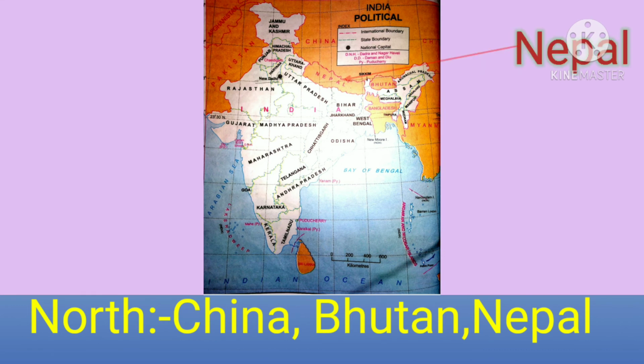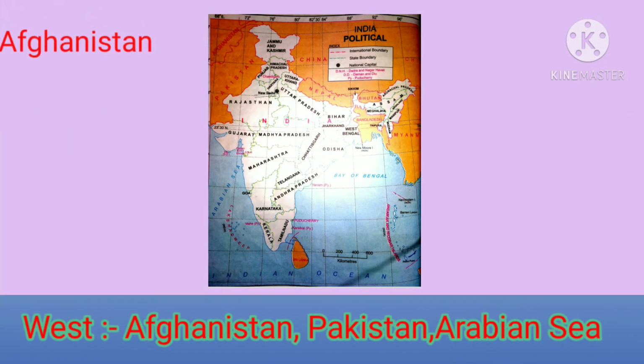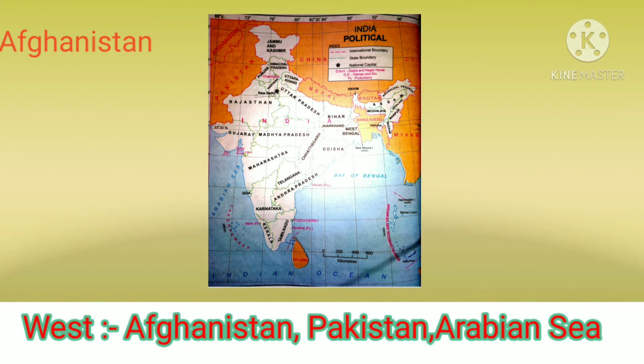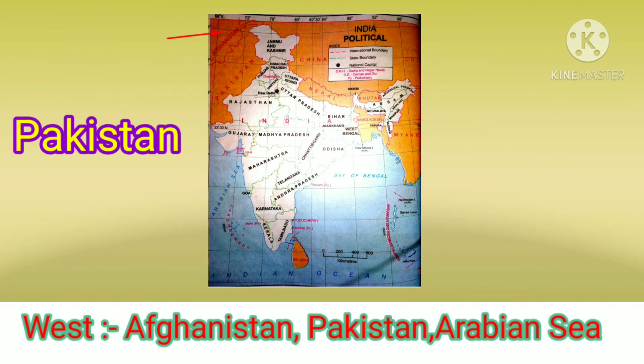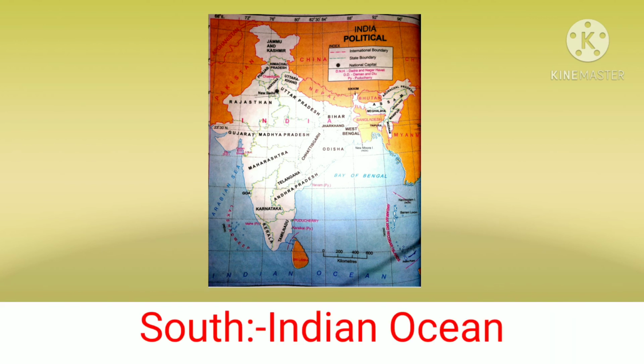Now to the western part of India, Afghanistan, Pakistan, Arabian Sea, and to the south, Indian Ocean. It is called relative location.